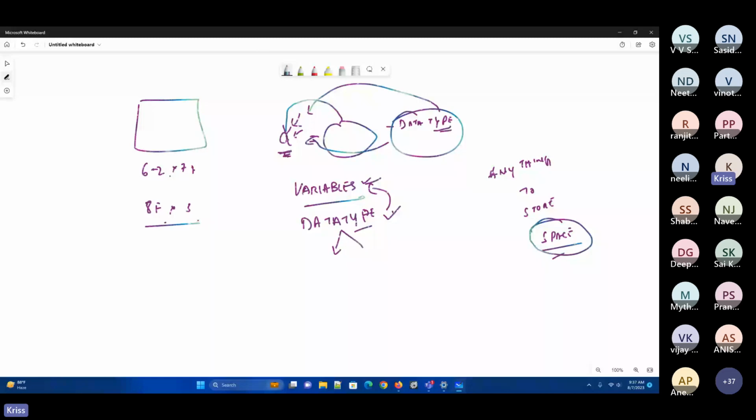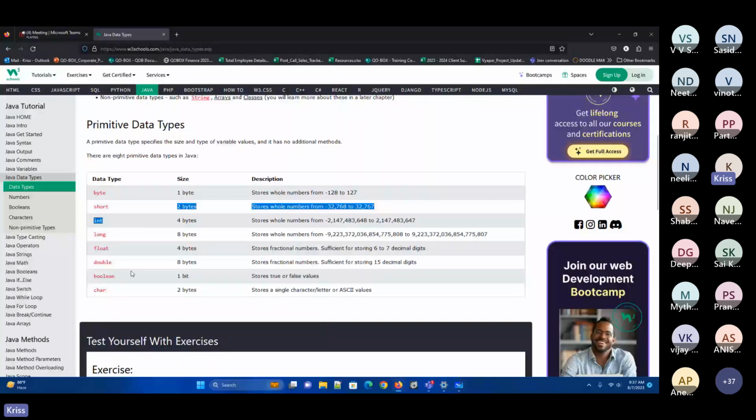Recliners. So now every object has a different shape and size. According to that particular size, it will occupy the space. Size matters, right? Based upon the size, it occupies the space. Size equals space. How much size it is, it occupies that much space. Now here, these are the different data types. Each different data type will occupy a different size.